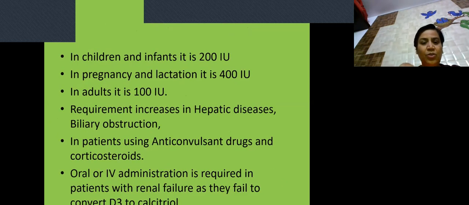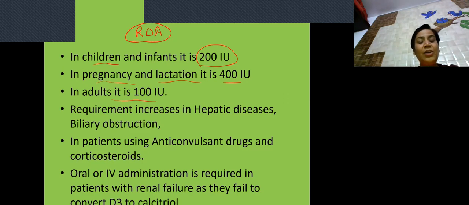Then we come to again an important segment. What is the recommended dietary allowance for vitamin D? Now, a major chunk of vitamin D we get from sunlight, but because it is also synthesized in the body, it also has to be supplied from outside through diet. So in children and infants, it is 200 international units. In pregnancy and lactation, no doubt its requirement increases. In adults, it is this.